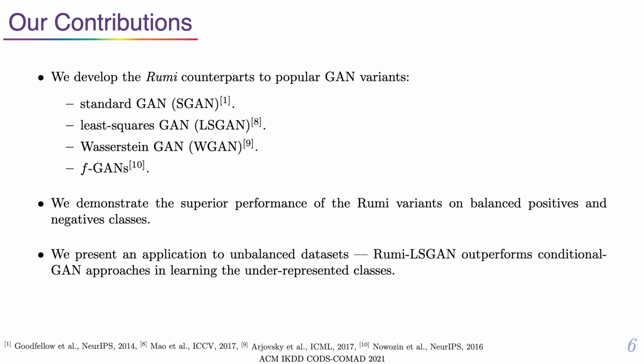As an application, we consider learning the minority positive class in an unbalanced dataset and show that RumiGANs outperform both baseline and conditional GAN variants on datasets with simulated imbalances. While we present the results on popular GAN losses, any existing GAN flavor can be brought under this framework.